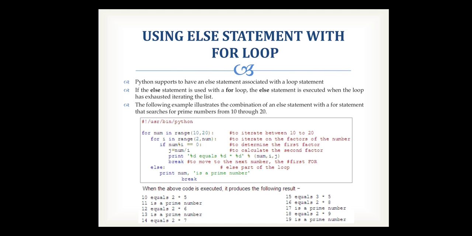So in the second for loop, this just verifies whether the number is divisible by that particular number or not. If the remainder is equal to 0, then it is going to find the next value.